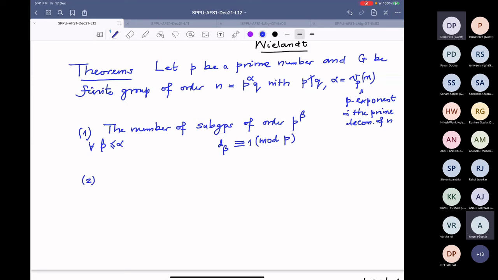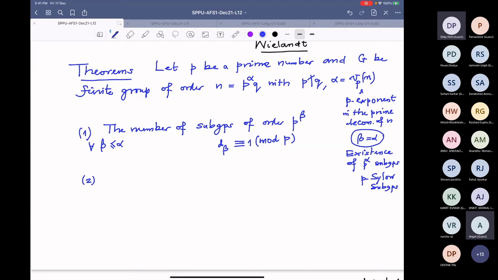Sylow's first theorem is only for beta equal to alpha, and that proves the existence of subgroups of cardinality p power alpha. Those are called p-Sylow subgroups.